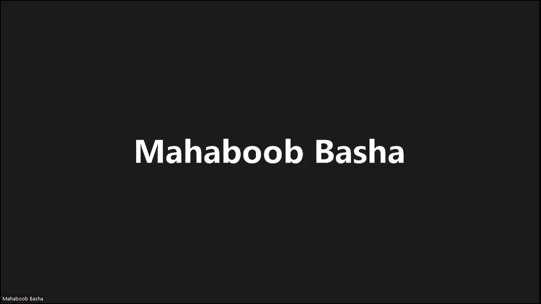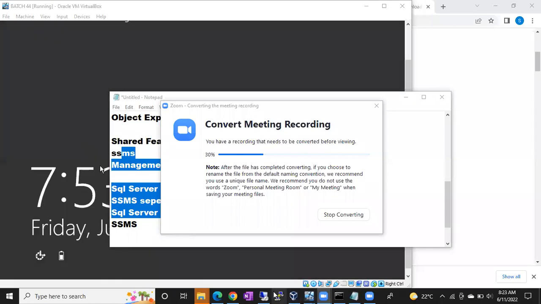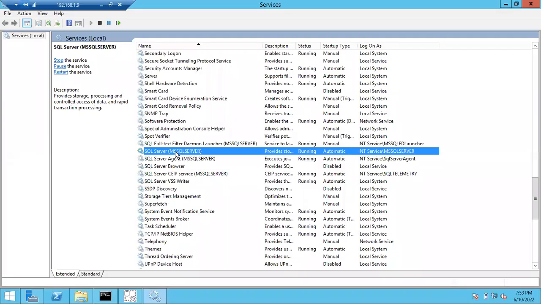Okay, done, guys. Let me share the screen. Where is the server? Yes. Okay. So you can see, sometimes if the server is hanged or if there are any issues, we have to restart the SQL server. So you should know how to restart the SQL server. This is how we'll restart the SQL server. This is the main service, guys. If anyone asks you to restart the SQL server, you have to simply go to this main service. How do you identify the main service?